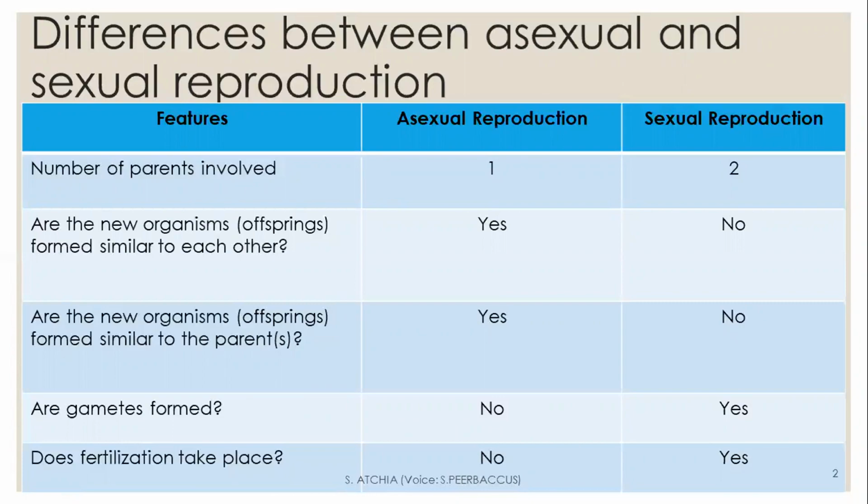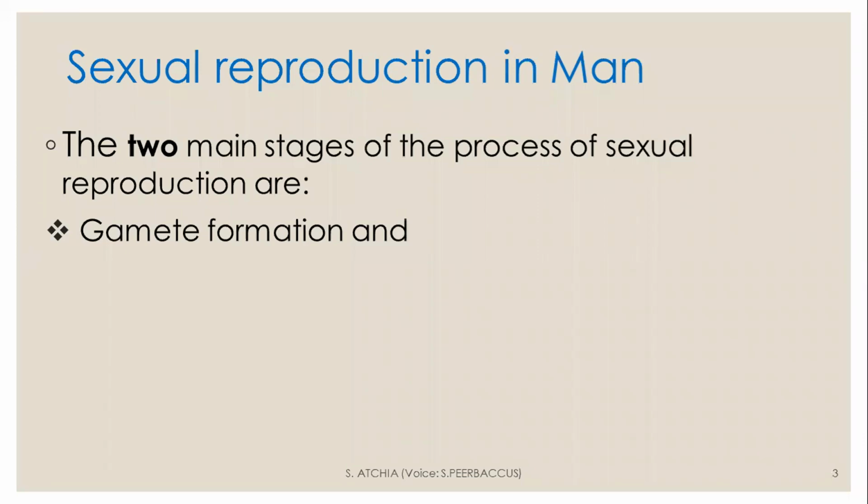Now let's continue with today's lesson. Today we will look at the 2 main stages of sexual reproduction, which are gamete formation and fertilization. Firstly, gamete formation.